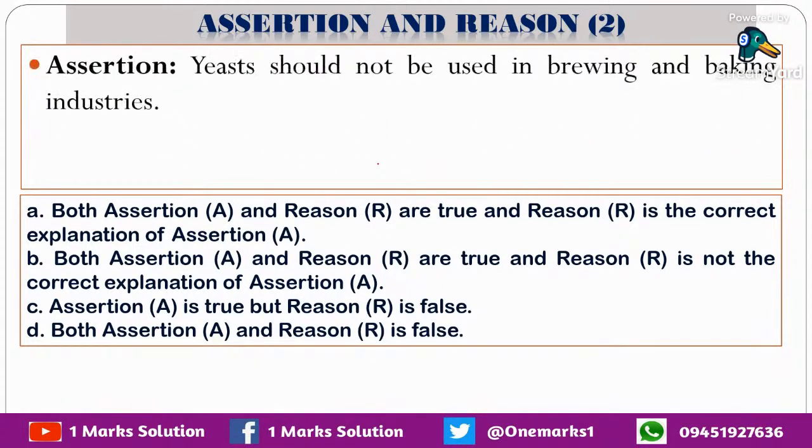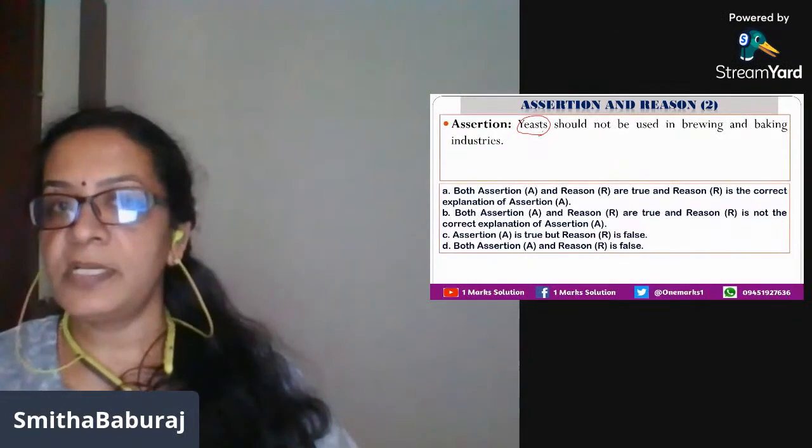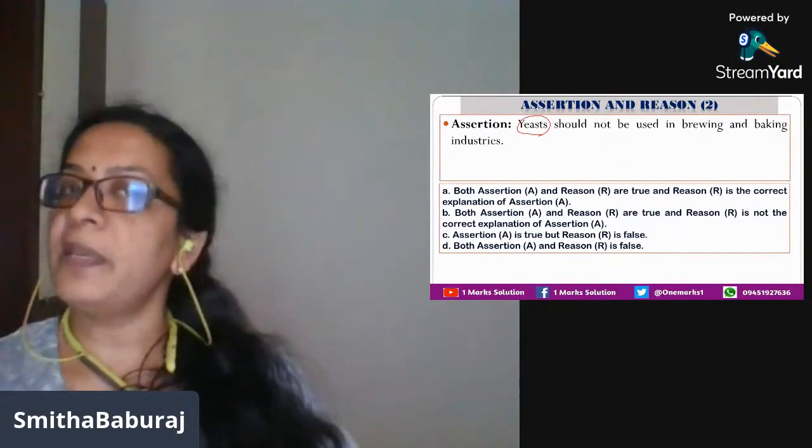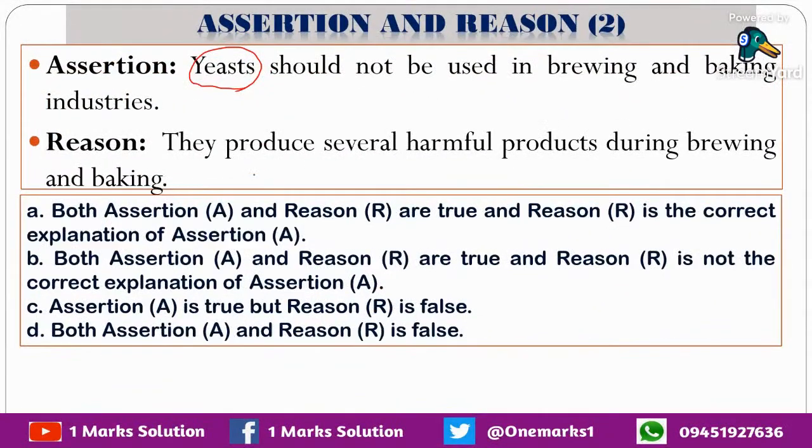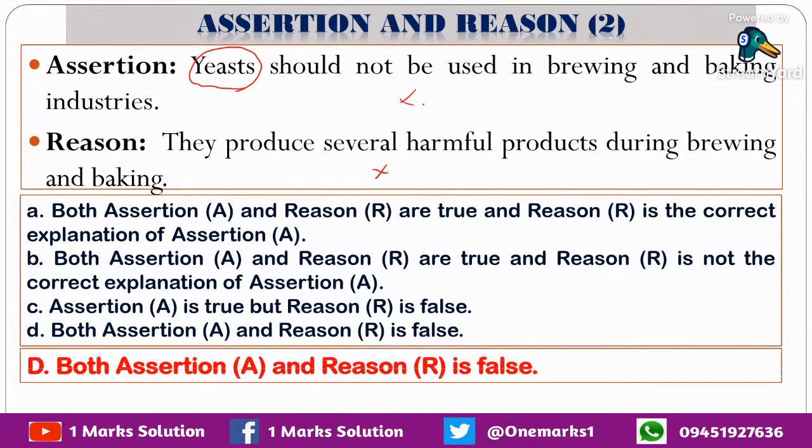Let's come to the second question. Yeast should not be used in brewing and baking industries. Yeast, a unicellular fungus, as we all know, is commonly called baker's yeast. Isn't it? Saccharomyces cerevisiae is commonly called baker's yeast and it is used. So the statement is wrong. They produce several harmful products, that's again wrong. So what must be the answer? Answer is D. Both assertion and reason statements are wrong. It's a very easy question comparatively, isn't it?